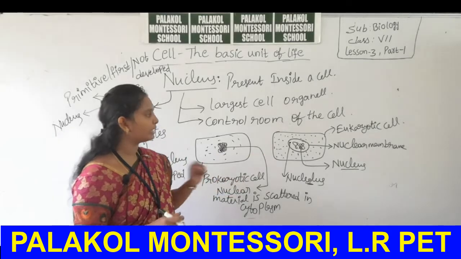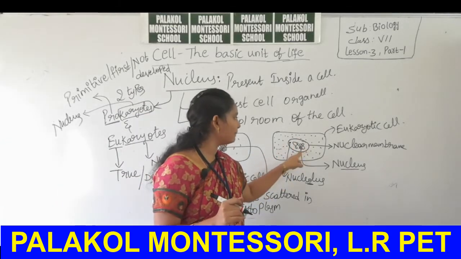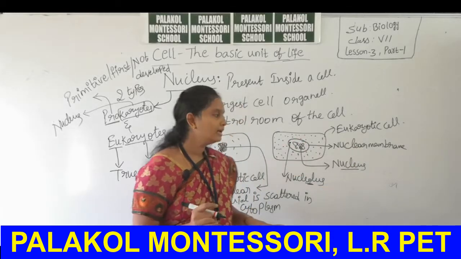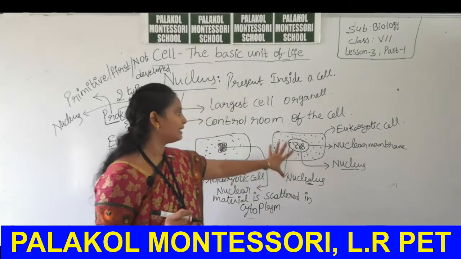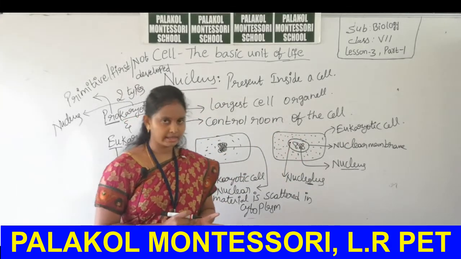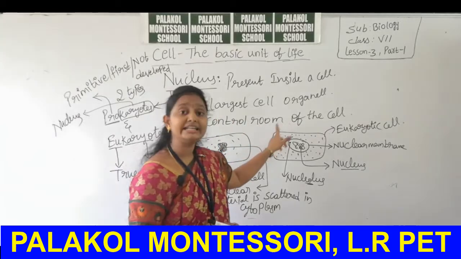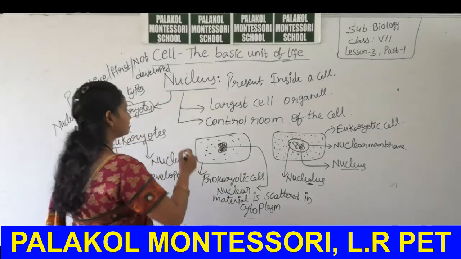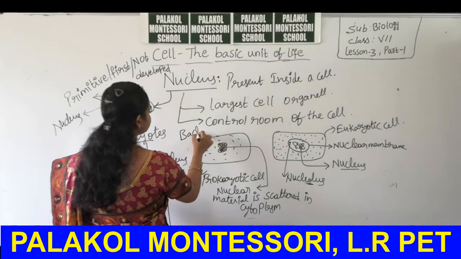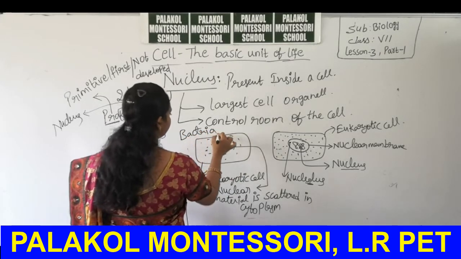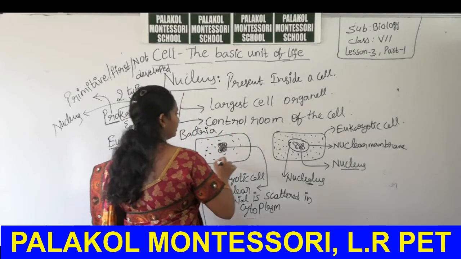So, it is called a prokaryotic cell. But where the nucleus is surrounded by a nuclear membrane and also has a nucleolus, it is called a eukaryotic cell. This is a not well developed nucleus, this is a well developed nucleus. Examples of prokaryotes are bacteria and cyanobacteria or blue-green algae.